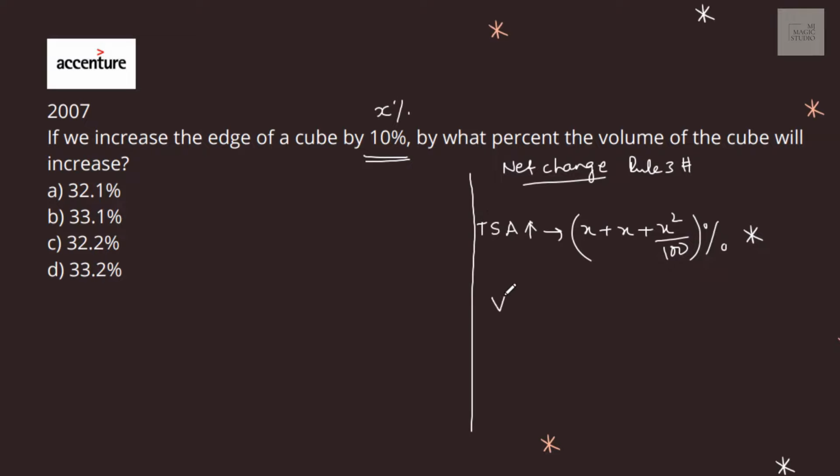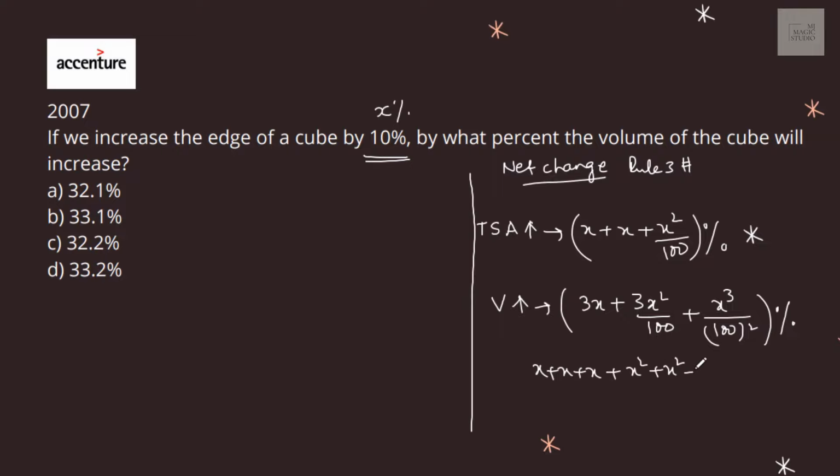And the volume increases by 3x plus 3x square by 100 plus x cube by 100 square percent. This is a very simple formula. It comes from x plus x plus x plus x square plus x into x square plus x into x square by 100 plus x cube by 100 square. So you may remember this as a formula. For total surface area, this formula is applicable, 2x plus x square by 100. For volume increase, we can use this formula.